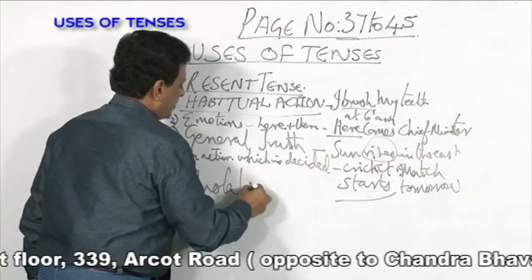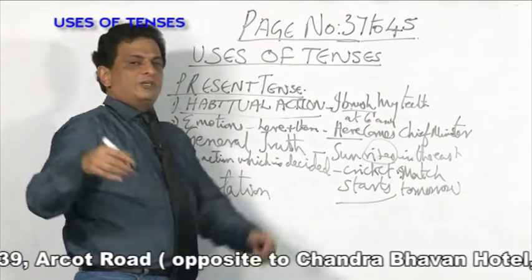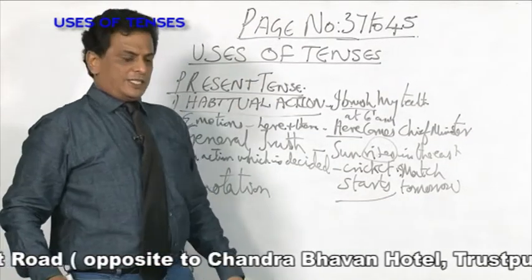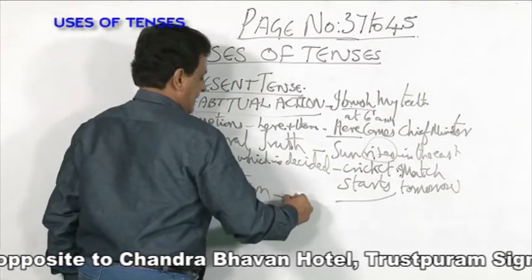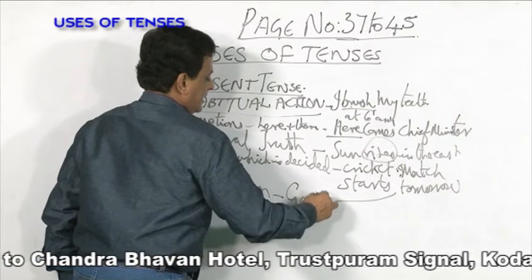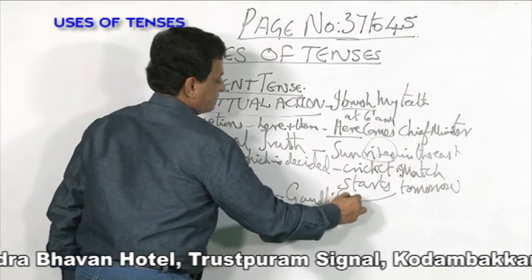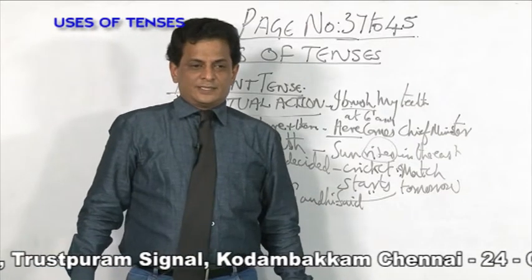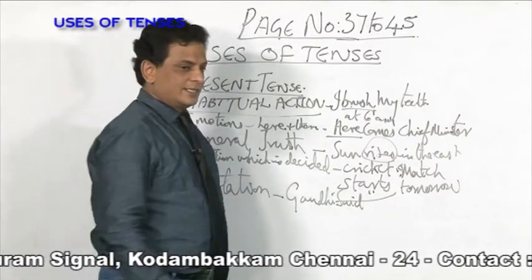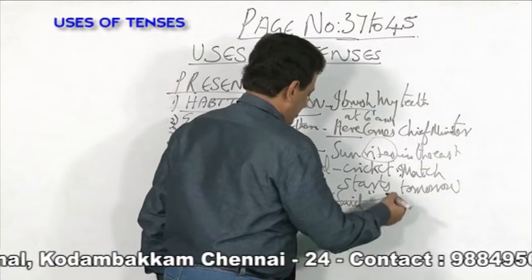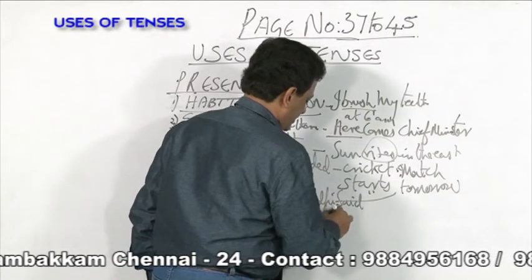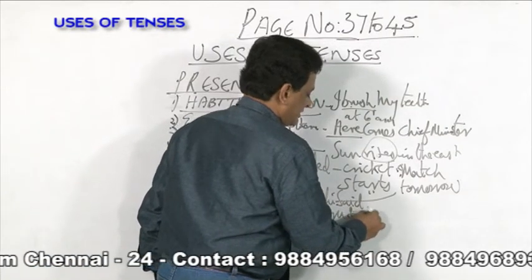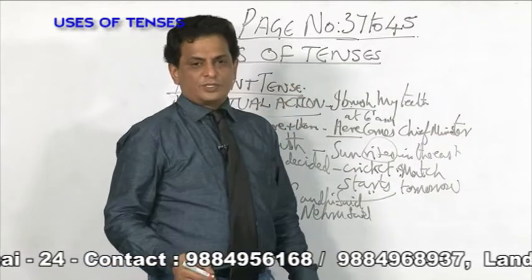Quotation. What do you mean by quotation? Somebody says something and you are speaking in the present tense. For example, Gandhi said or Nehru said: Studying is the duty of students.